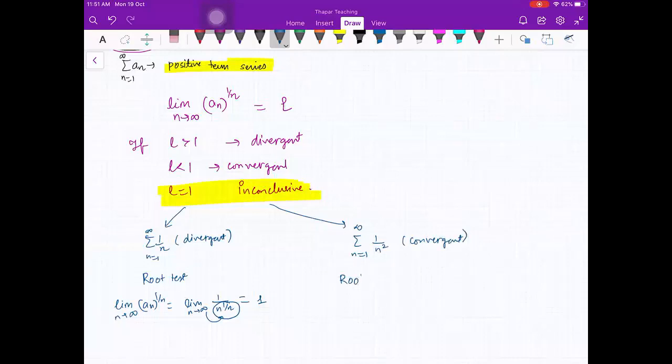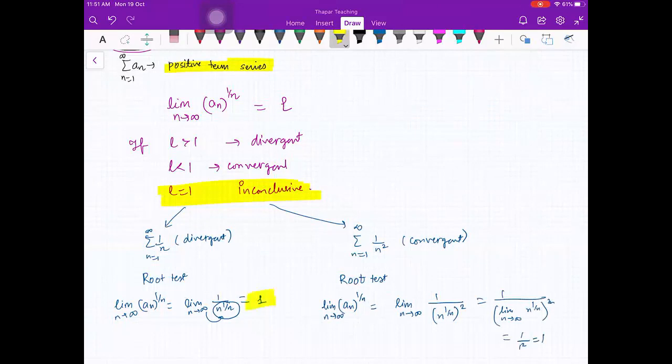Now if you try to apply the root test here, you'll get limit n going to infinity of an raised to power 1 by n, that is limit of 1 by n raised to power 1 by n, whole raised to power 2. So that is 1 by the limit of n raised to power 1 by n, whole squared. That is 1 by 1 square, that is 1. So here you see, applying the root test gives you limit 1 in both cases. In the first case this is divergent, and in the second case this is convergent. So whenever L equals 1, the test will be inconclusive. Is that okay?